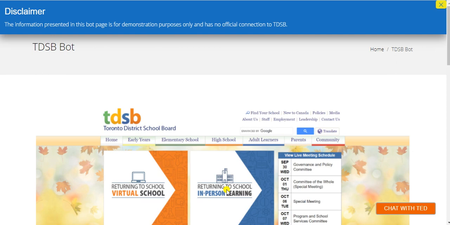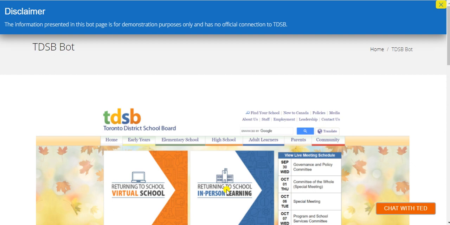I will now demonstrate a cognitive chatbot built on Tangentia Intelligent Automation Platform, and that is powered by IBM Watson Engine. For a demo, we have built a cognitive chatbot for the TDSB website and named it TED. And here we have used advanced machine learning and NLP technologies.